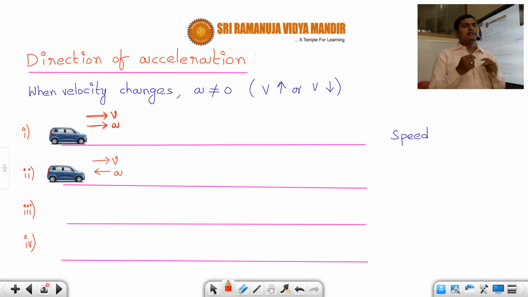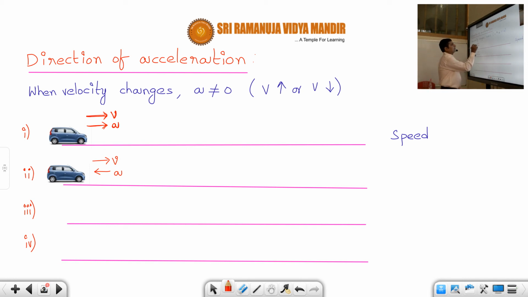When the signal turns green, what will we do, students? We will press the accelerator so that the car will move. That means its velocity will increase. And when the signal is red, we will apply the brakes. That is called negative acceleration, or deceleration, or retardation. Anyway, we will see that afterwards also.